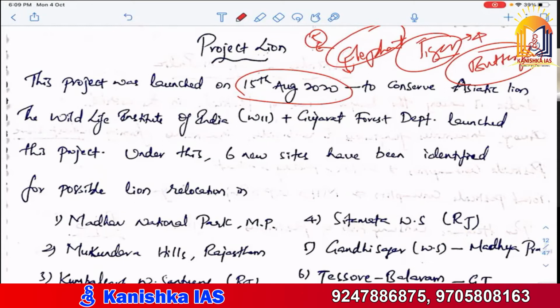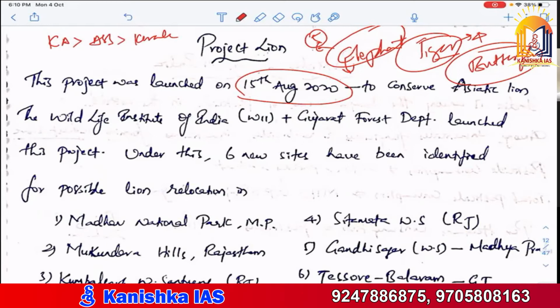Just try to write the notes. The last elephant census was done in 2017, and the highest number of elephants are present in Karnataka. First is Karnataka, then Assam, and then Kerala. Okay, this is about the elephant census.